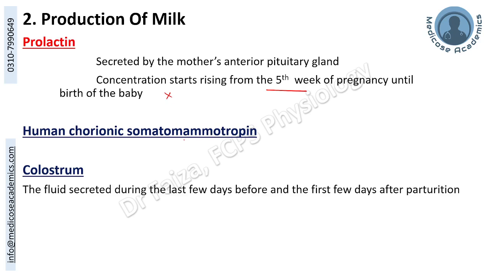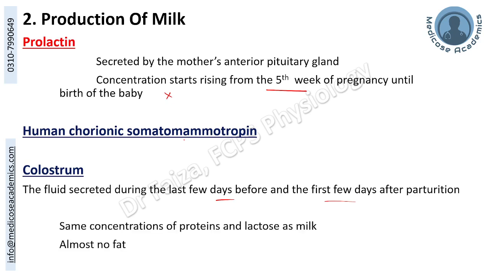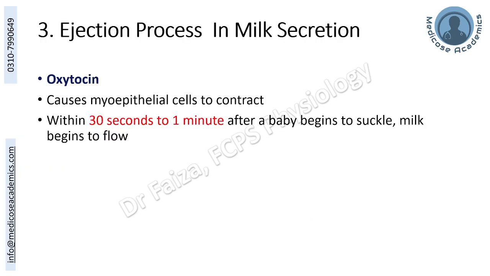Colostrum is the fluid secreted during the last few days of pregnancy, before birth, and the first few days after parturition. It has a different composition compared to breast milk, with a much higher quantity of protein and lactose, but almost no fat. It also has a large quantity of immunoglobulins, so it is very important for the newborn nutrition-wise as well as immunity-wise.